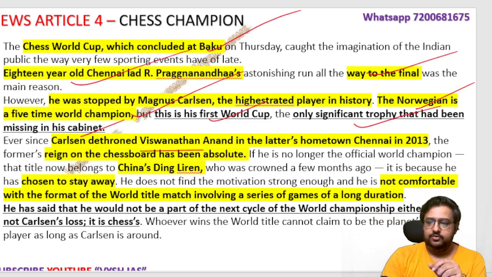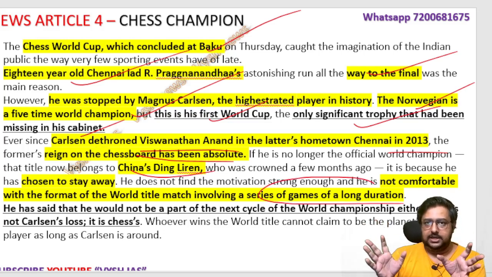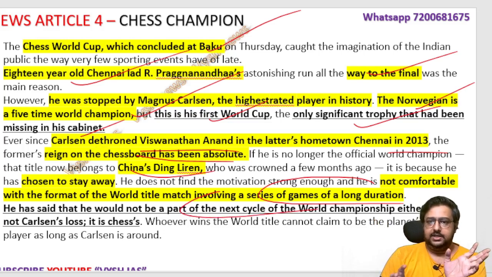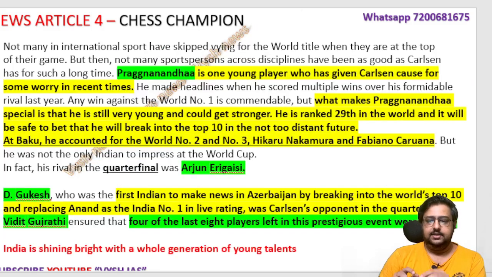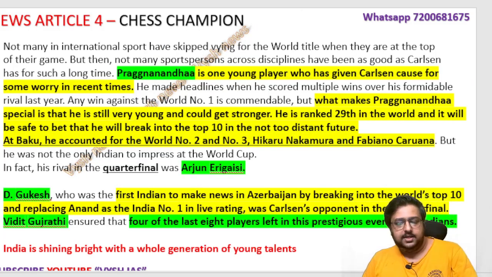He dethroned Vishwanathan Anand, our Indian old champion, long back in 2013, and after that his reign was absolute, meaning nobody could defeat him. China's one person is there who actually is the world champion, but he now is not liking the new things, long duration games, lot of matches. He doesn't like this format, so he stopped this championship. If he had participated, maybe he would have become champion. He told me next time also he won't participate, as he is not liking the system. So as long as Carlsen is there, Carlsen looks like the big champion. But the way Indians are performing, Indians might become the world champion.